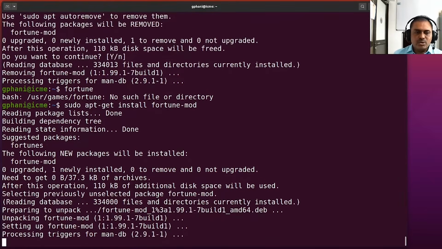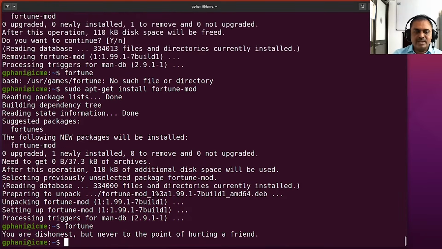and there are no additional packages required, and therefore there is no confirmation being asked, and the utility has been installed. And you could see that if I run the command, then it works, and there is some fortune cookie that is being displayed on the screen.